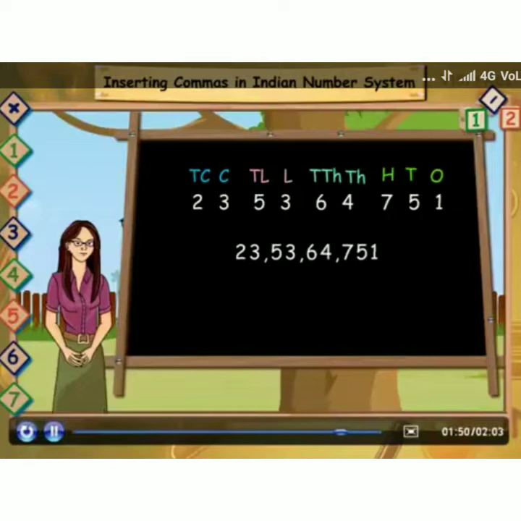So I have to read it: 23 crores, 53 lakhs, 64,751. Can you read it? 23 crores, 53 lakhs, 64,751. So it is separated into 4 periods.